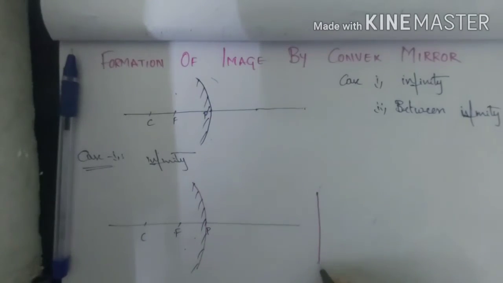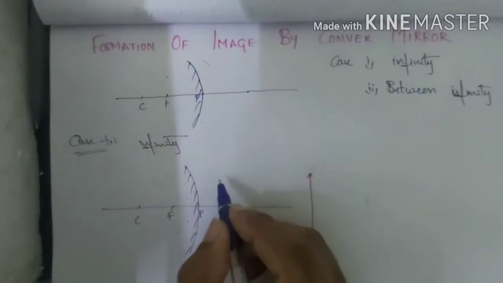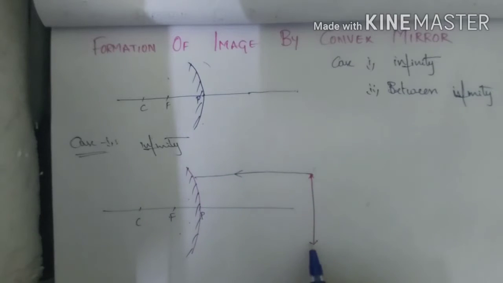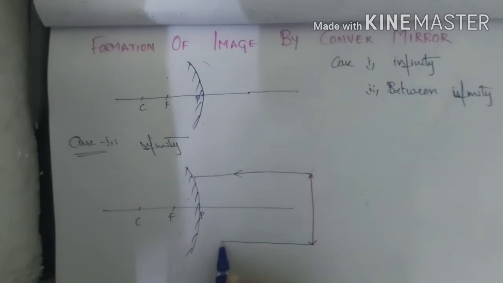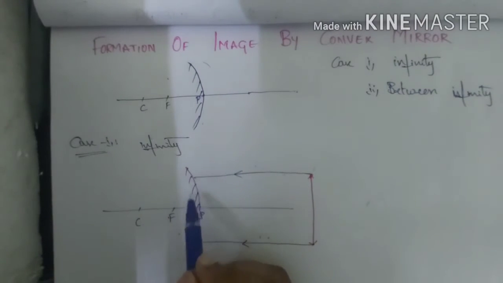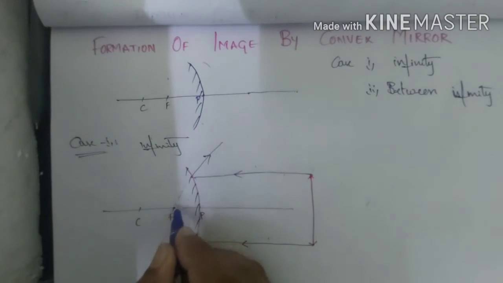Now I'm just drawing my rays, 2 rays, ray 1, ray 2. So I've already told, the ray passing parallel to the principal axis always gets reflected in such a way that it appears to get focused at the principal focus, which means the ray gets reflected like this. These 2 rays are meeting at the principal focus here.